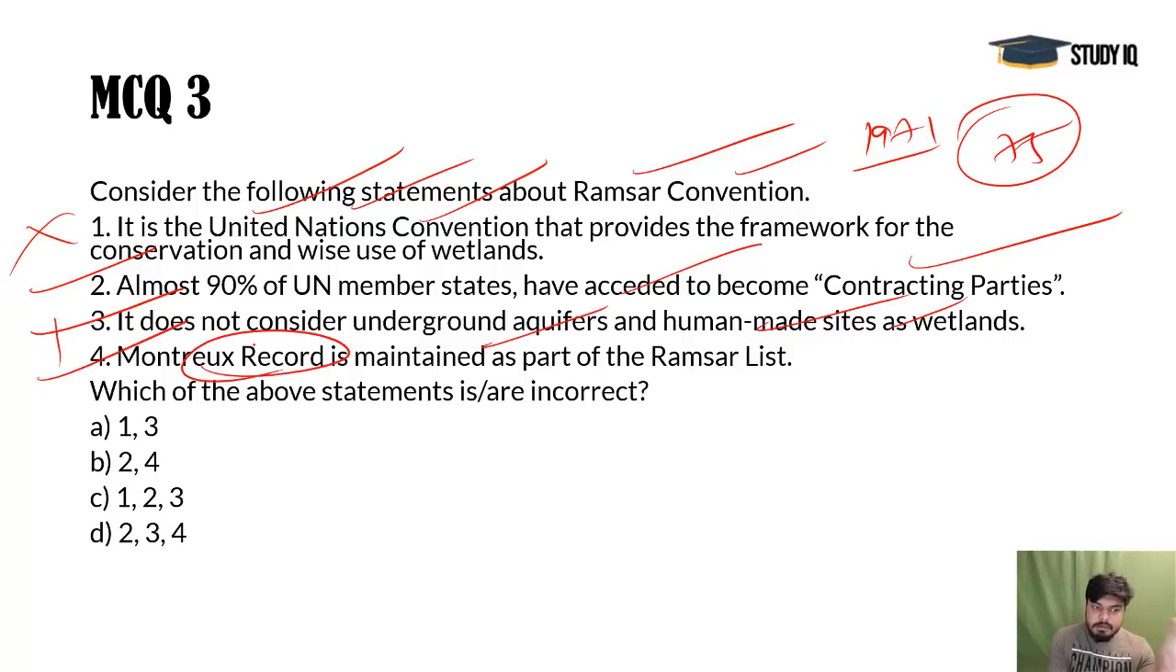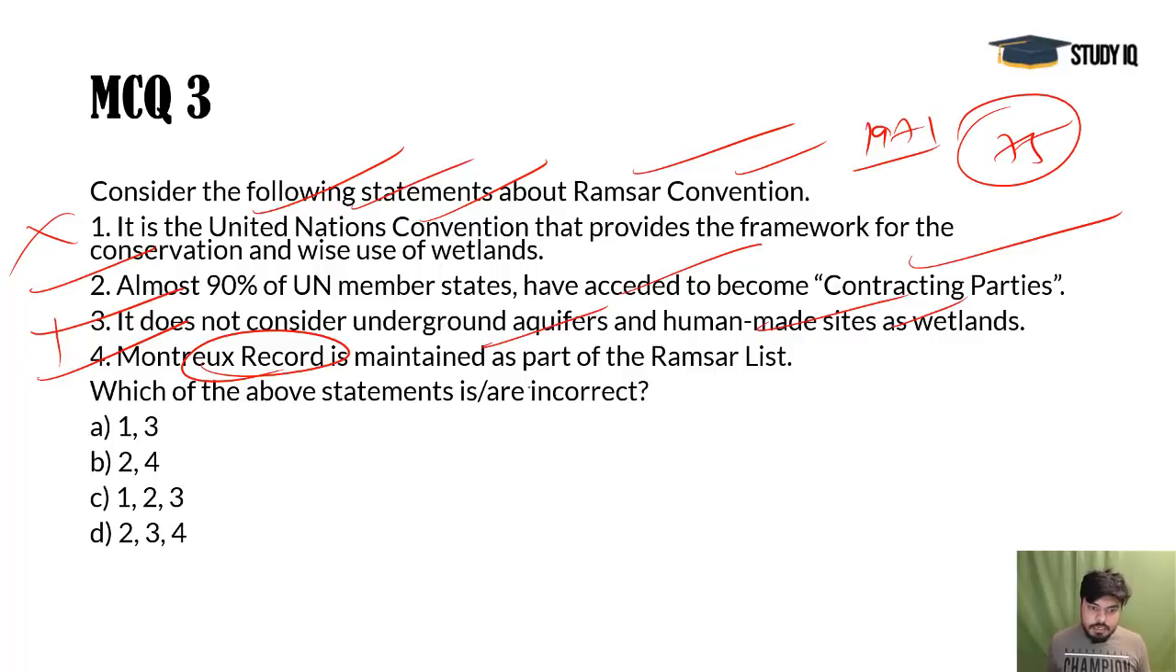Montreux record, it's a separate list under it where some important changes are going on with these wetland bodies. Two important sites in India, one is Keoladeo Ghana Bird Sanctuary in Rajasthan, and the second one is Loktak Lake, Manipur. These two are under this list, Montreux record. It is Montreux record, remember that. It's a list called record. There is a separate one, Montreux Accord, that's a different one. It's a record, and where ecological changes are happening, these sites are under this particular list.